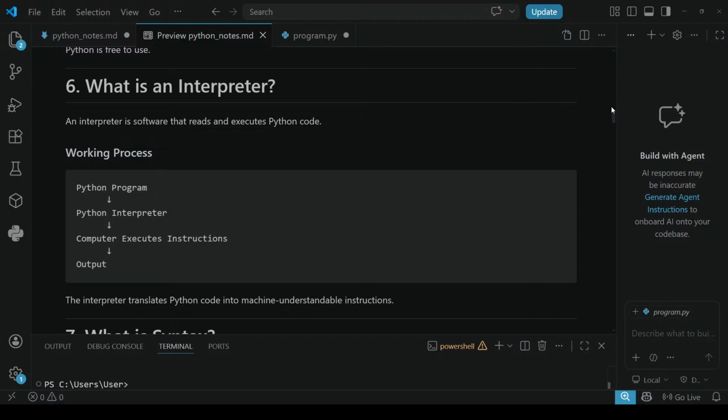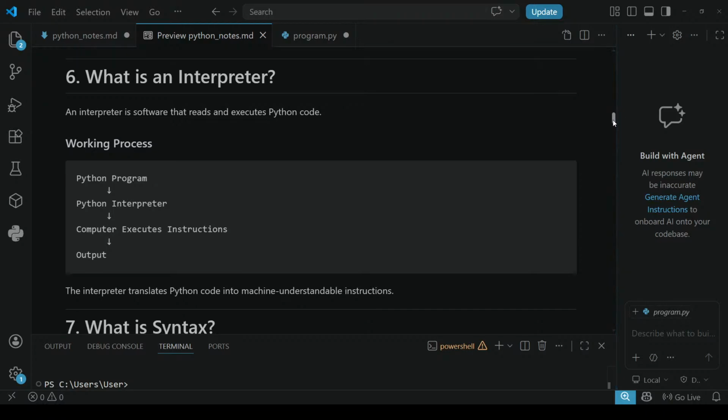An interpreter is software that reads and executes Python code line by line. So Python is called an interpreted language. The working process is simple. The Python program is written, and the Python interpreter executes the code line by line. Next, the computer executes the instructions, then the output. That's it. It is the working process.